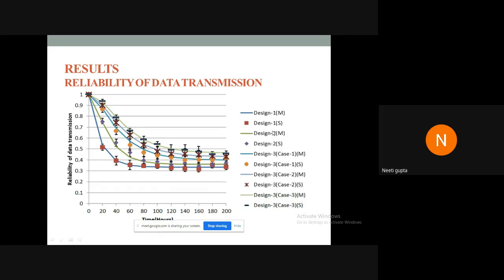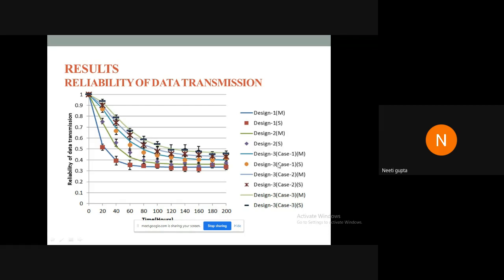And in this case, design 1 and 2, and this is design 3. These are the results, 3 results for design 3. The proposed design is giving an outstanding reliability of data transmission while reducing the system complexity as well. And design 3 has been evaluated for 3 different cases.